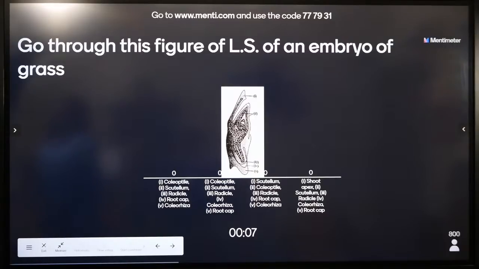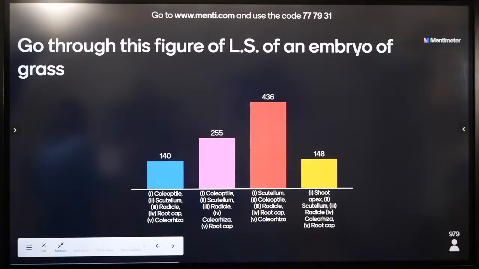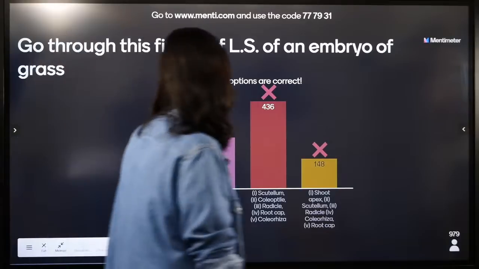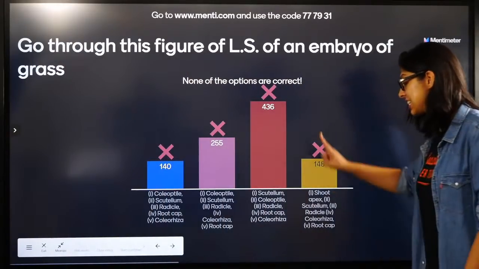Very good. This is a longitudinal section of an embryo of a grass, that means it's a monocot. What is the answer? The answer is this.